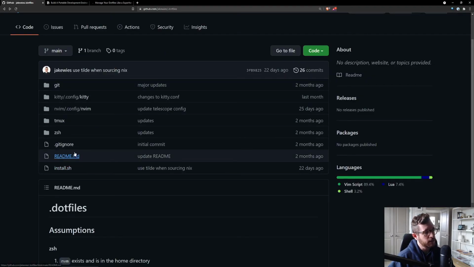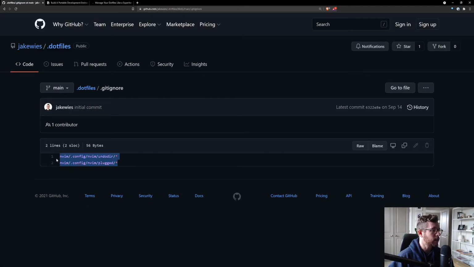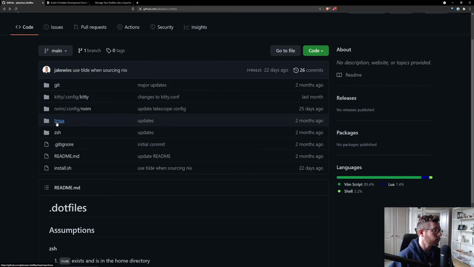I have a README. I have a git ignore as well, which I've added a few things that get ignored. I have a ZSH package, a tmux package, an Nvim package that's nested because, again, we have to put all that stuff in a .config directory. Kitty is a terminal that I use on Mac OS, and again, that stuff goes in a .config directory as well. And then I have Git.